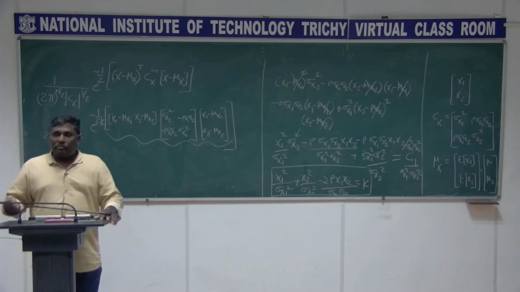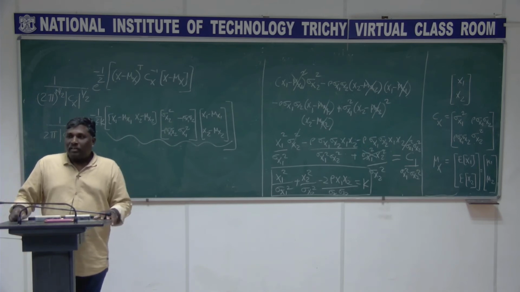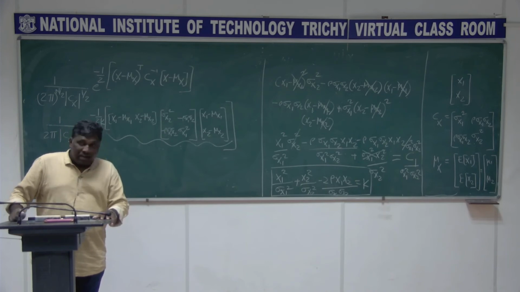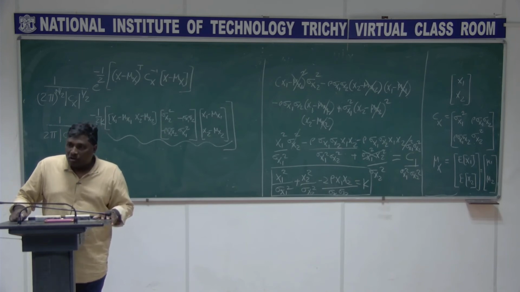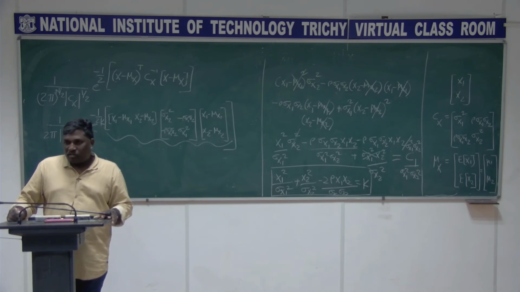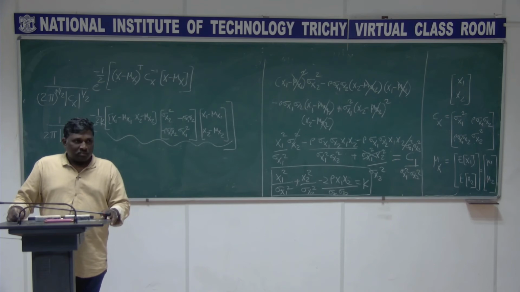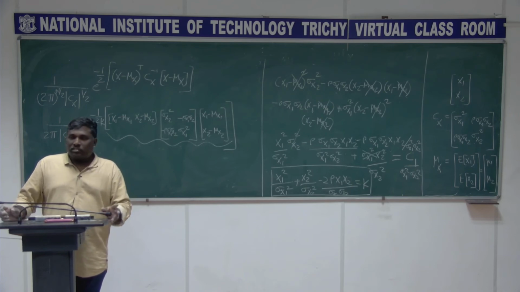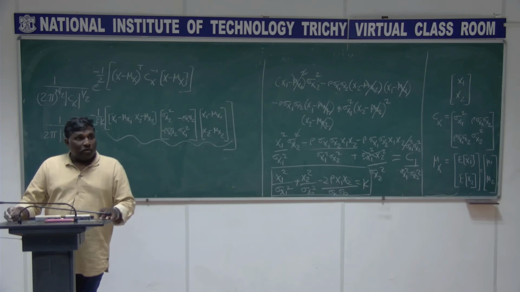If rho is 0 and sigma x1 squared is equal to sigma x2 squared, it becomes a circle, right? If rho is 0 and sigma x1 squared is not equal to sigma x2 squared, it is still an ellipse, right? Irrespective of whatever value of rho you give, this contour is going to be an ellipse. For 2D we are able to assume that, right?